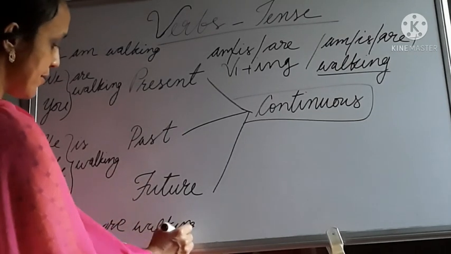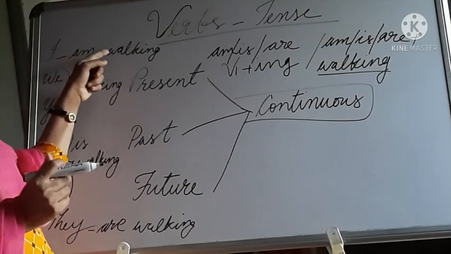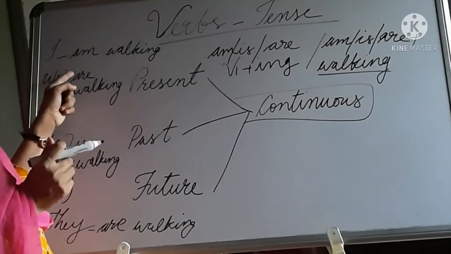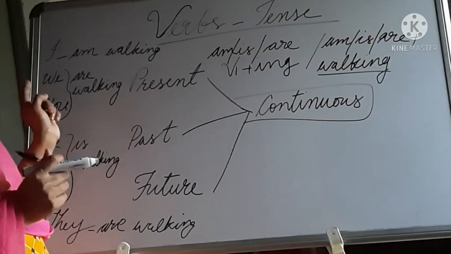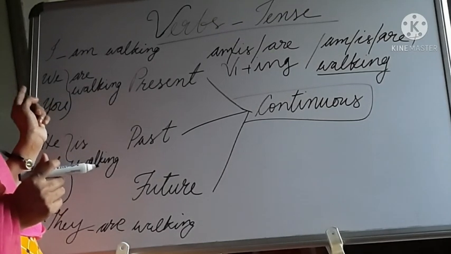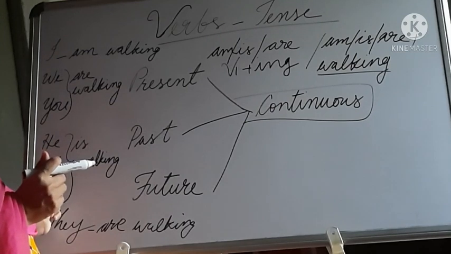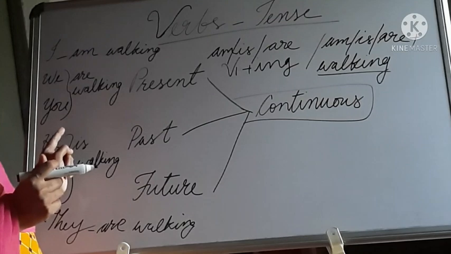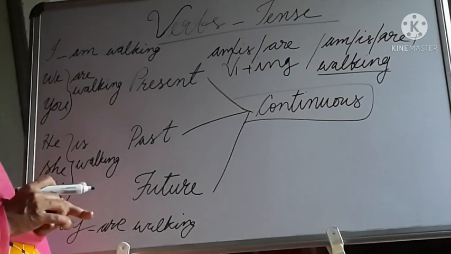Is it clear to you? That means with I you have to use am plus ing form, that is I am walking. Then with we, that is plural, so we are walking. You may be singular or plural, so we can use are walking. He is walking, she is walking, it is walking, because they are singular. Then they are walking because they is plural.